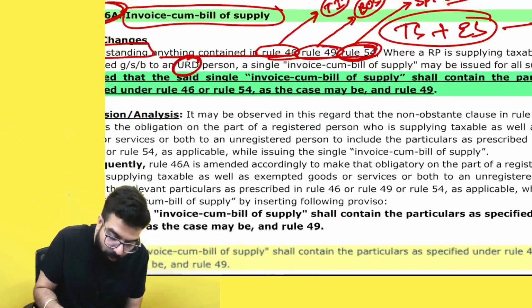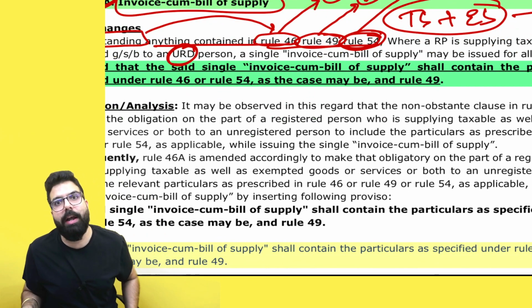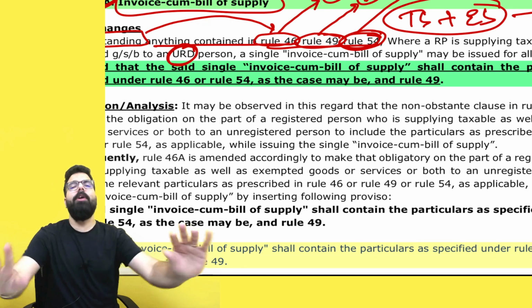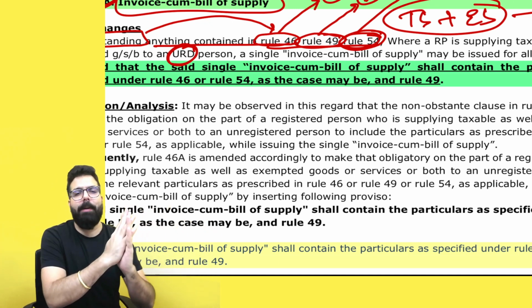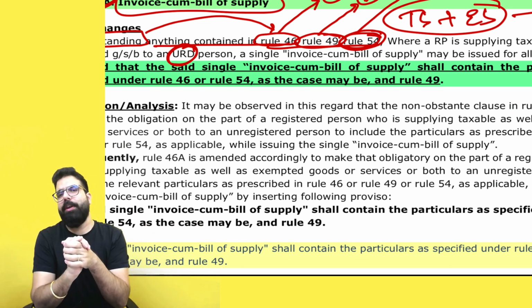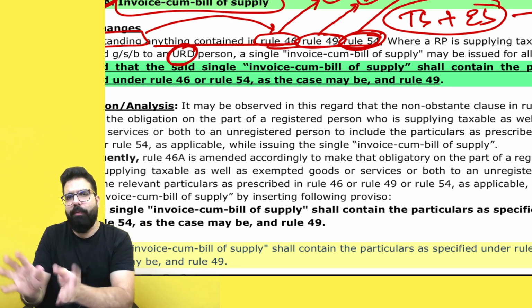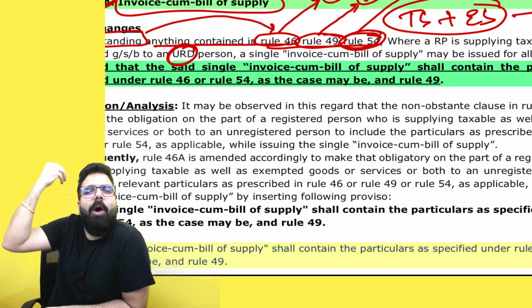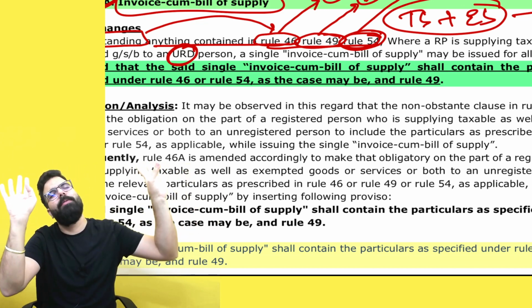Now, they used to say, notwithstanding anything contained in rule number 46, rule number 49 and rule number 54. It means, you know what interpretation people took? People told, sir, when I am making a tax invoice cum bill of supply, whatever is told in rule number 46, rule number 49 or rule number 54, I should put in the dustbin, and I will make the tax invoice cum bill of supply however I want. Whatever details I want to capture, I can capture.